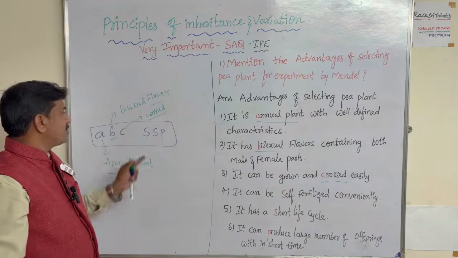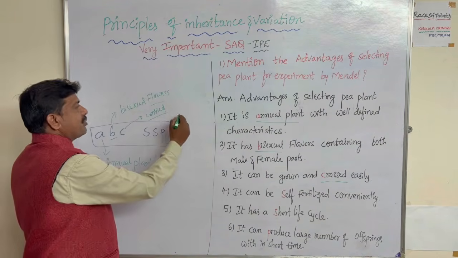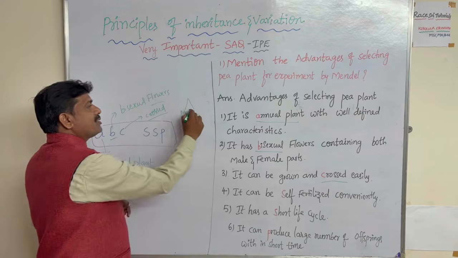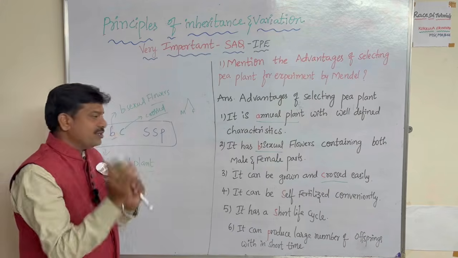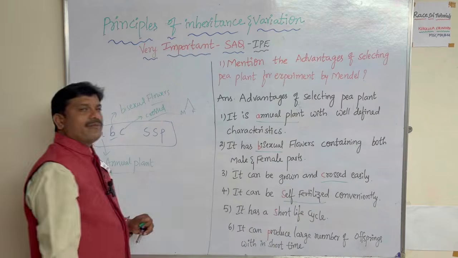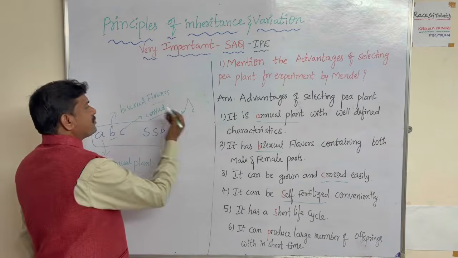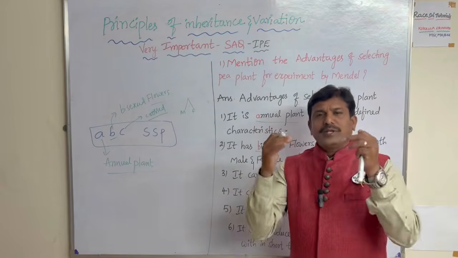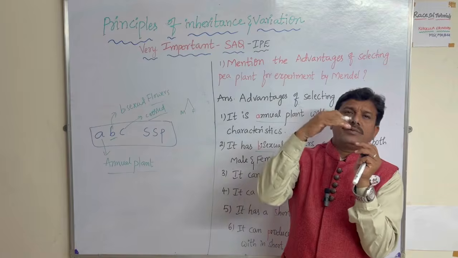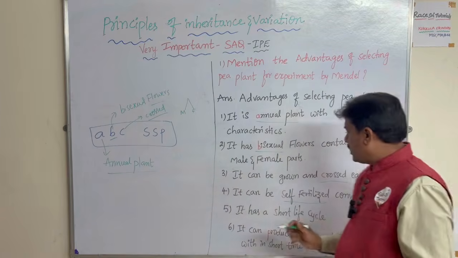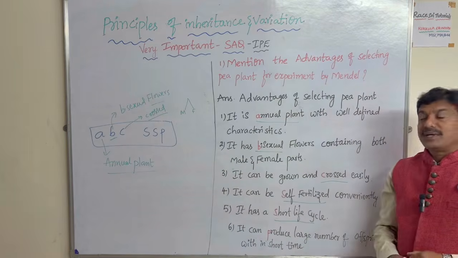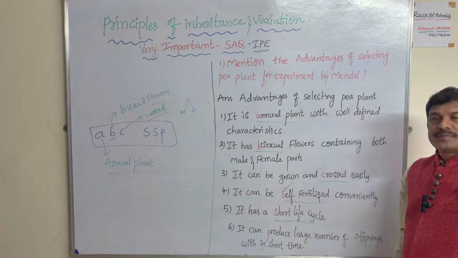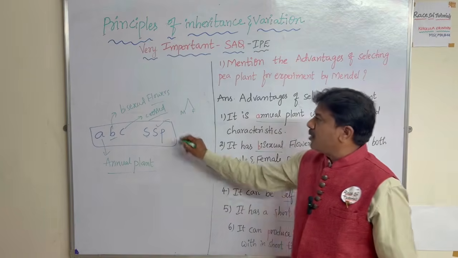So three points are completed. Next, the fourth point. Bisexual flowers have male and female parts very near, so automatically self-fertilization occurs. Then what happens after that? Fertilization is easily completed, and the life cycle is easily completed in a short time. Yes, self-fertilized, and one more: they complete their life cycle in a short time.